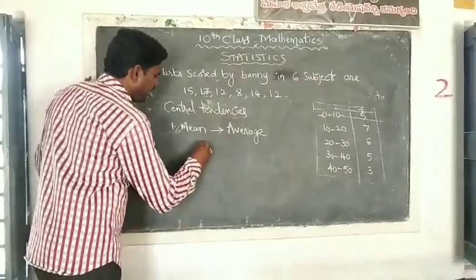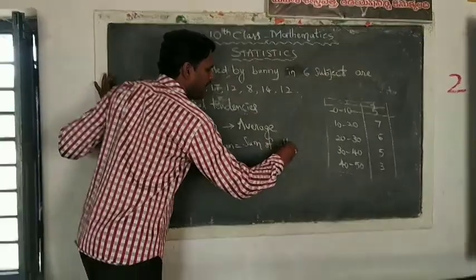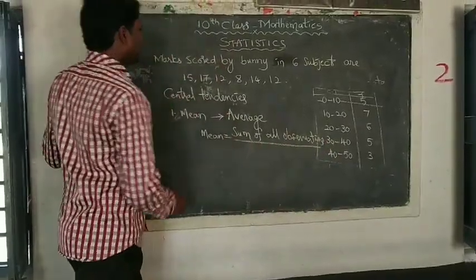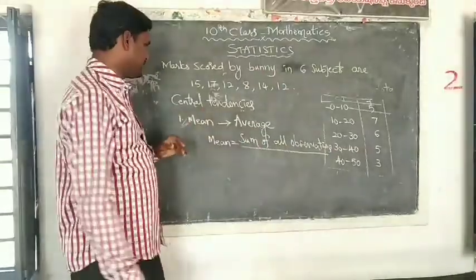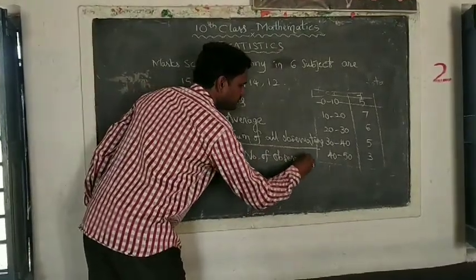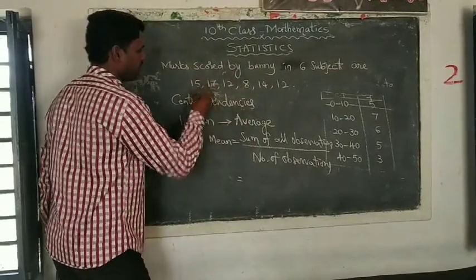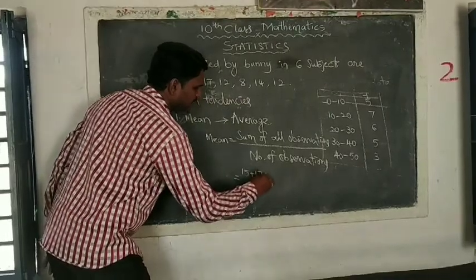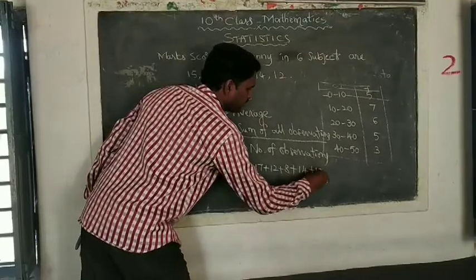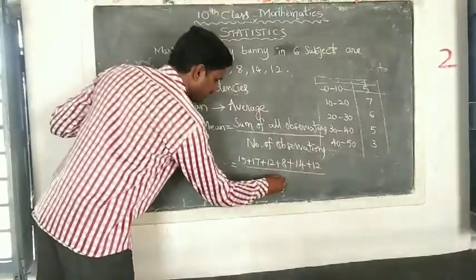How can we find the mean of ungrouped data? The formula is the sum of all observations divided by the number of observations. Here, in this case, we can take marks as observations. Let us add all these observations: 15 plus 17 plus 12 plus 8 plus 14 plus 12. And how many observations are there? 1, 2, 3, 4, 5, 6. The number of observations is 6.